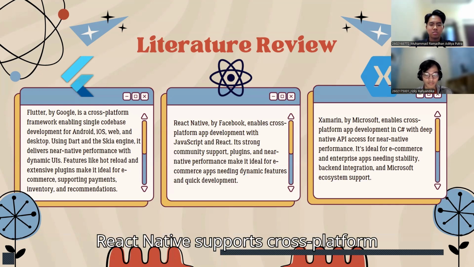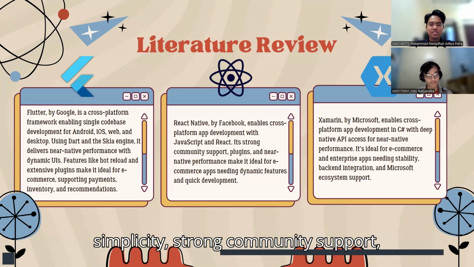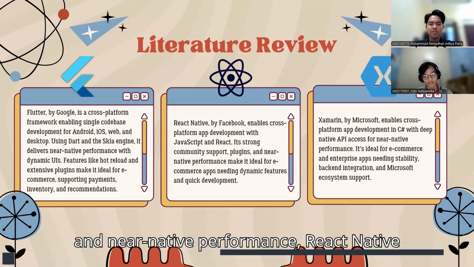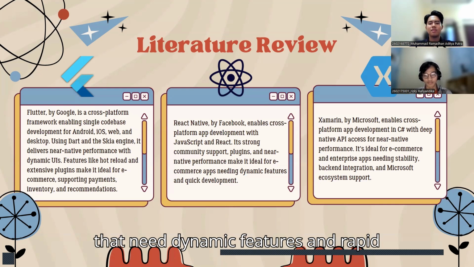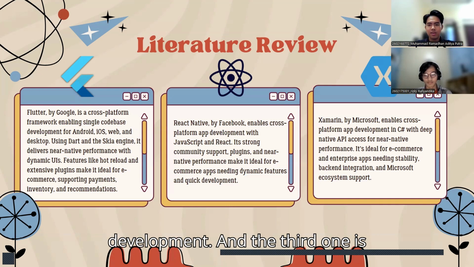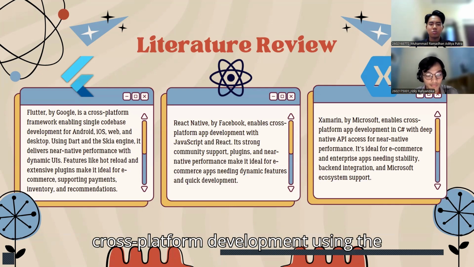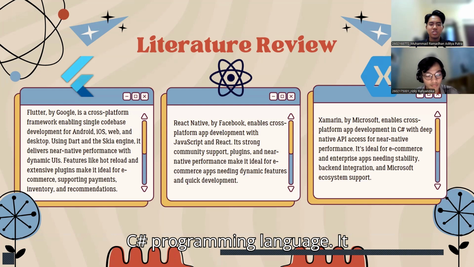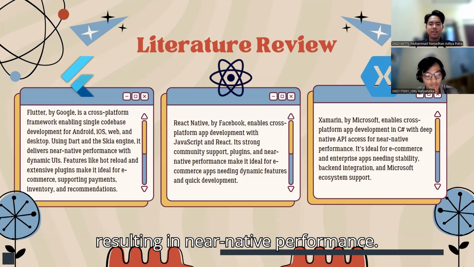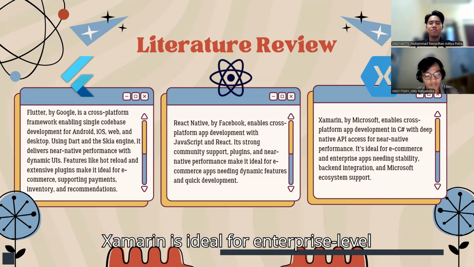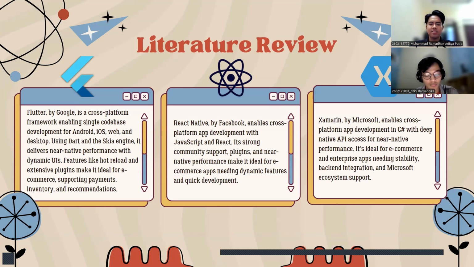The second one is React Native, developed by Facebook. React Native supports cross-platform application development using JavaScript and React, known for its simplicity, strong community support, and near-native performance. React Native is ideal for e-commerce apps that need dynamic features and rapid development. And the third one is Xamarin, created by Microsoft. Xamarin allows cross-platform development using the C# programming language. It provides deep access to native APIs, resulting in near-native performance. Xamarin is ideal for enterprise-level e-commerce applications that require back-end integration and high stability.